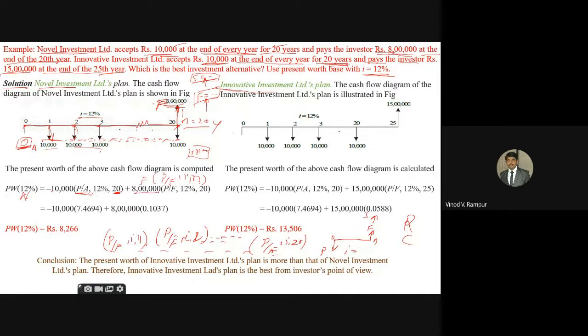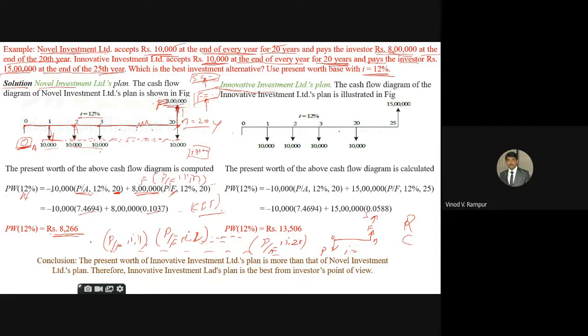This is always after 20 years, that means that is the F value. Now substitute the values by using the compound interest table. You are going to get 7.4694, then 0.1037 from the compound interest table. You are going to get the values for these brackets. Then the present worth of my investment is 8,266.